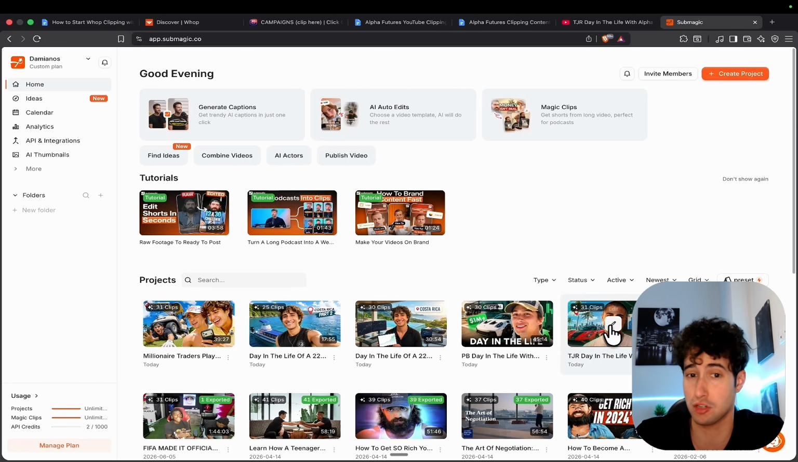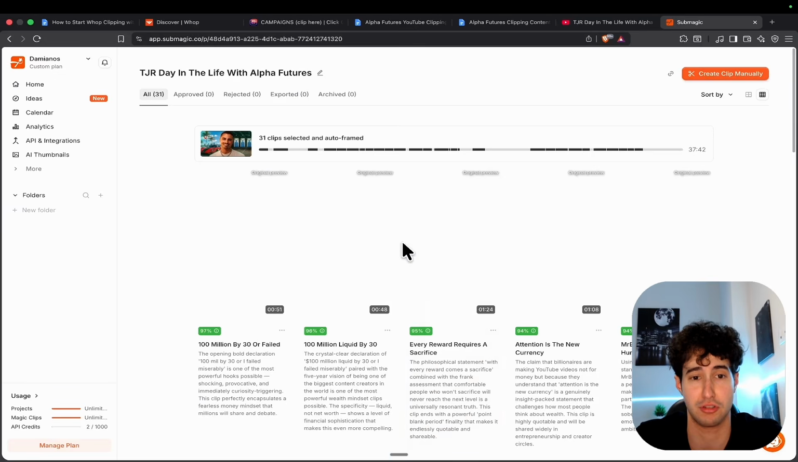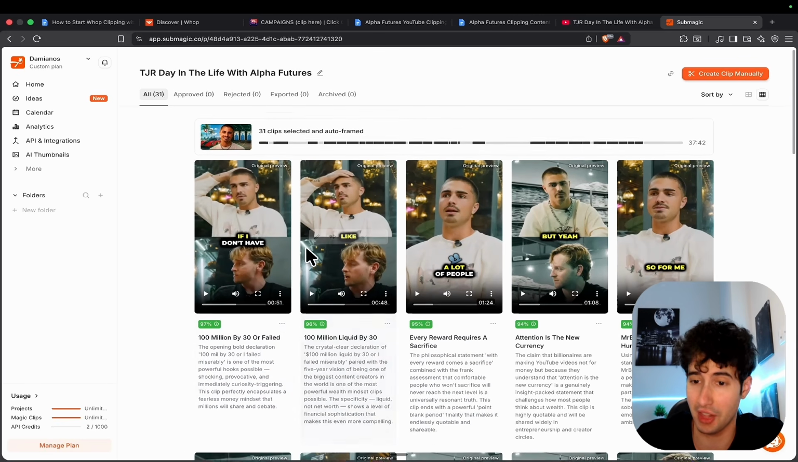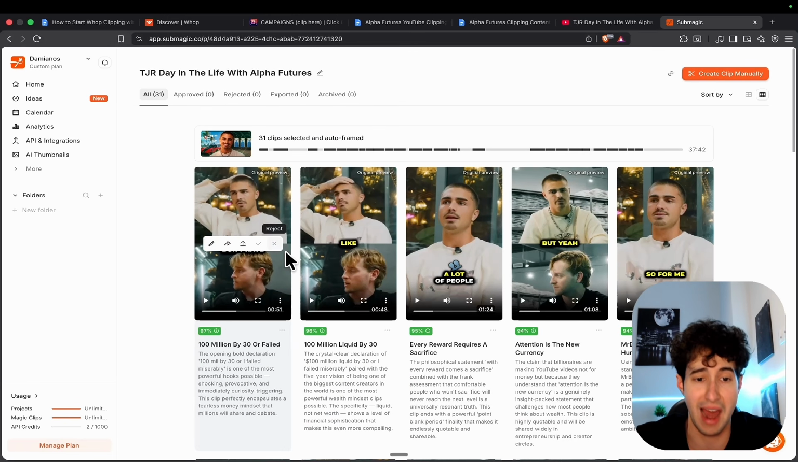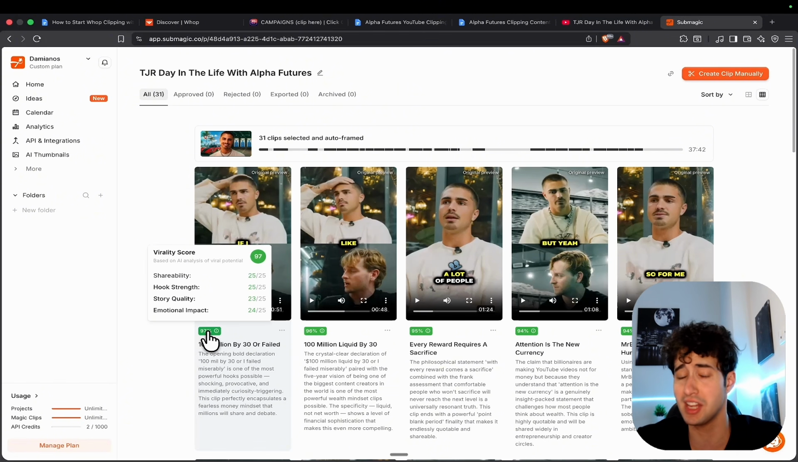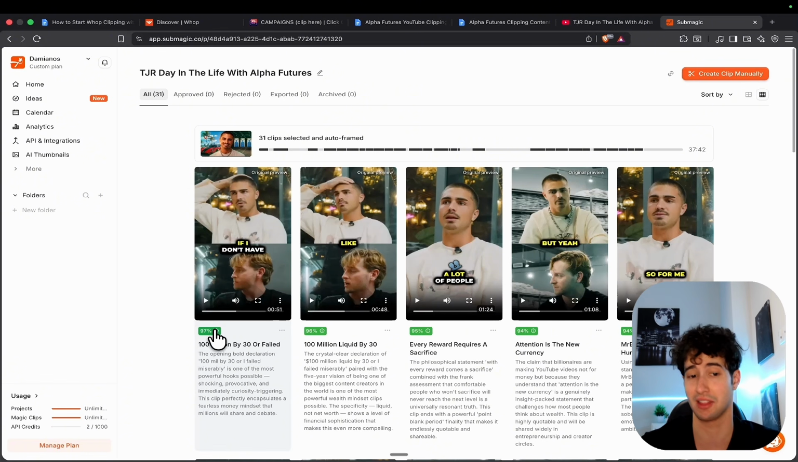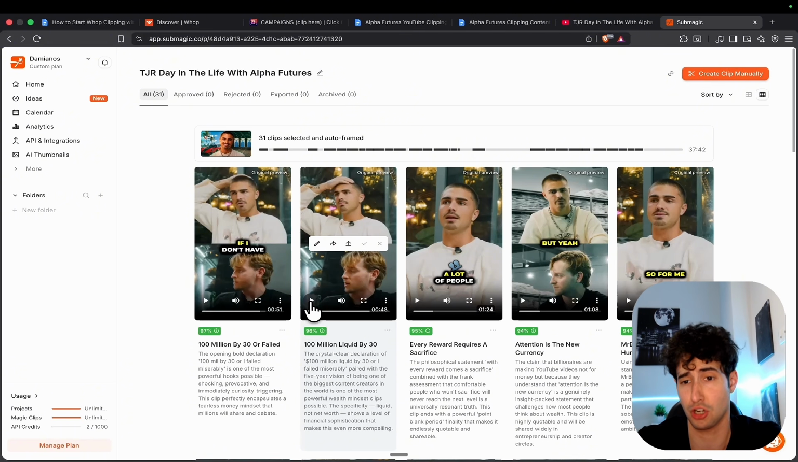So let's click on the first one and let's take a look at what it managed to generate. Now, as you can see, these are all the clips that it generated, and it generated literally 30 of them, which is pretty good. And next to each one of the clips, we can see this percentage score over here, which is the virality score. And what this basically tells us is how likely this short is to go viral based on these 4 different metrics. So obviously, the higher the virality score, the more likely the short is to perform well. So let me actually play one of them so you can see for yourself.